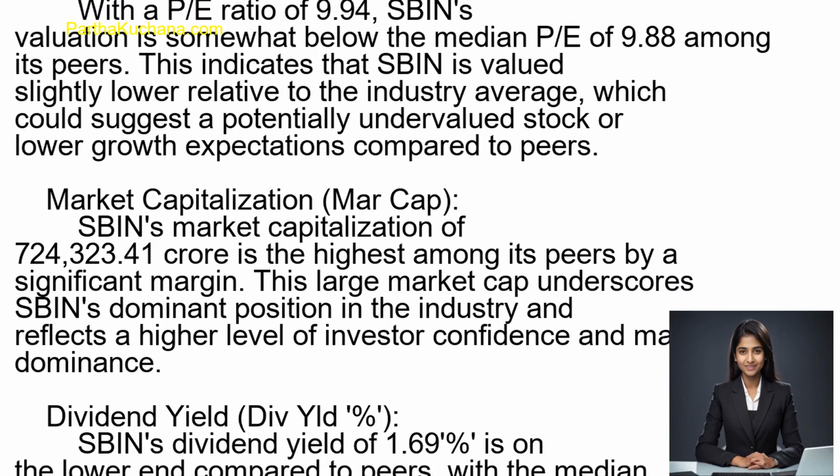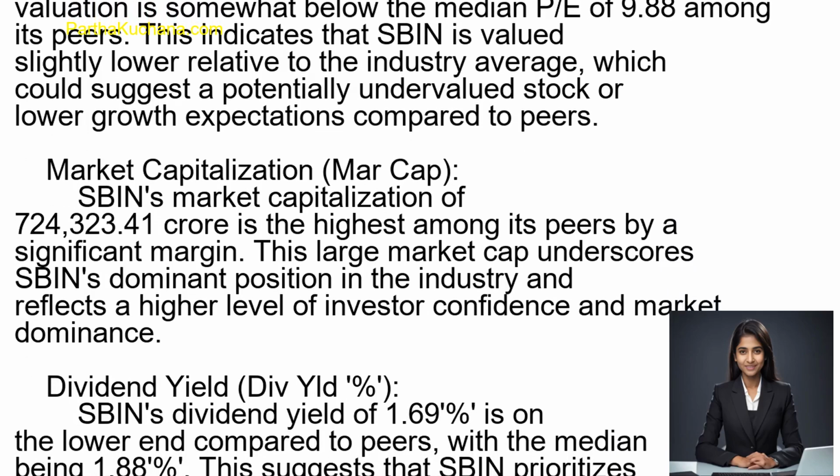Company stability and competitive positioning.